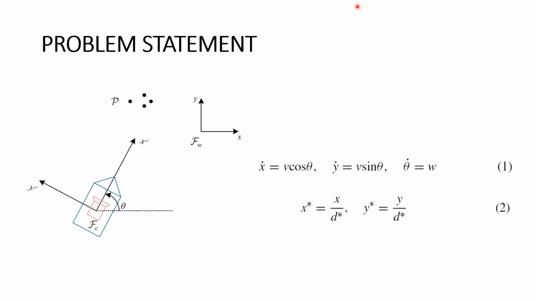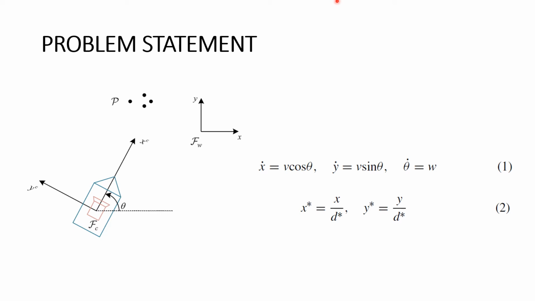Let the vector x, y, and theta denote the pose of the mobile robot with respect to the global coordinates. When the robot moves on the xy plane, the kinematics of which can be described as given by equation 1, where v and w are the linear and angular velocity of the mobile robot respectively. For visual servoing of the mobile robot, the real-time pose of the robot is obtained by computer vision techniques, specifically by implementing the homography matrix decomposition method on the current and desired images. The pose of the current robot frame with respect to the desired one can be estimated.